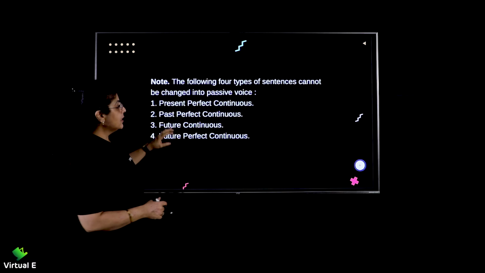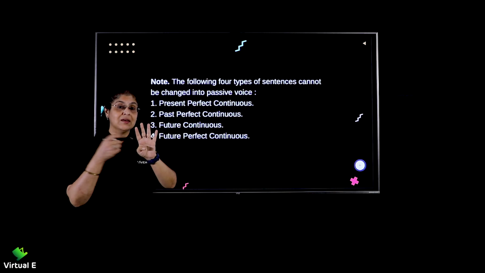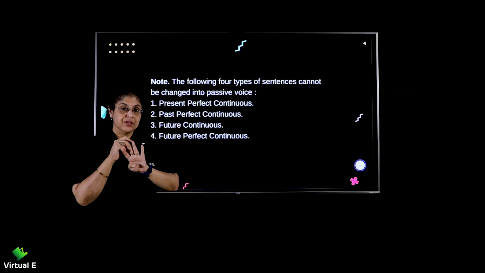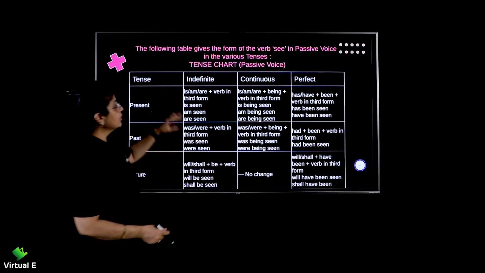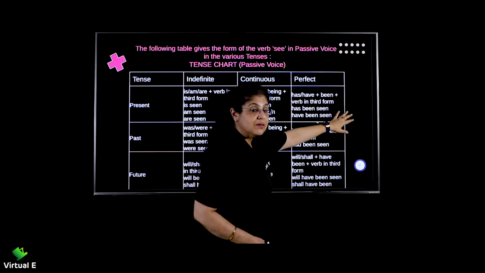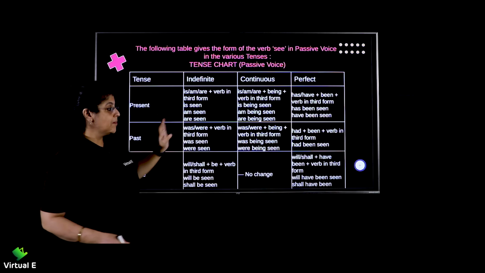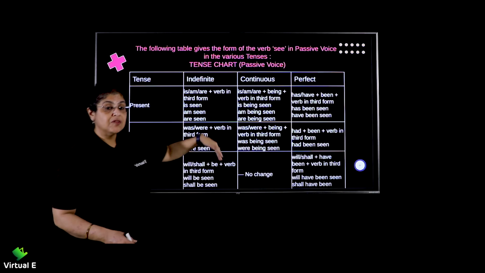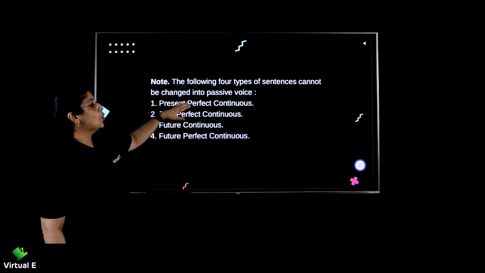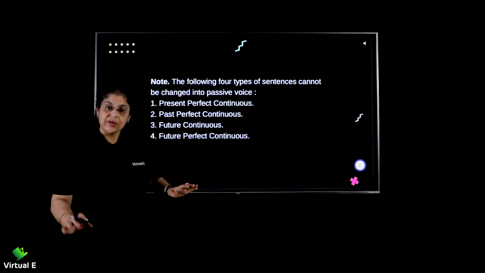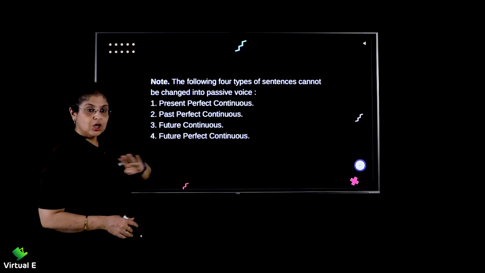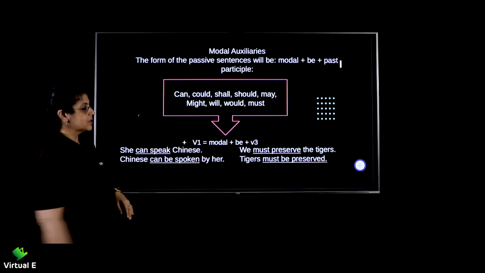Also, along with that, now we have 4 types of verbs we had learned in the tenses. Simple present, present continuous, present perfect. Now here we saw the changes in simple present, present continuous and present perfect. Where is the 4th one? You remember? Present perfect continuous, past perfect continuous, future perfect continuous. All these 3 and future continuous, they don't change into passive voice. We need to remember that. It's for our knowledge that these 4 tenses, these 4 forms do not change into the passive voice.